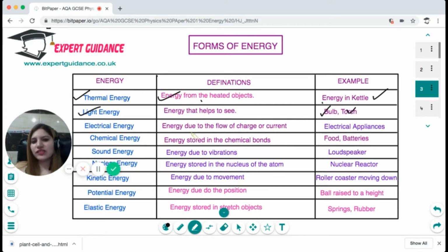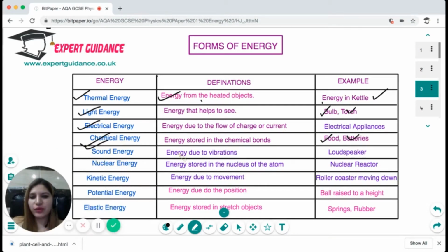Electrical energy is the energy due to the flow of charge or current. So all electric appliances have electrical energy. Chemical energy is the energy stored in chemical bonds, like energy stored in our food and batteries. Sound energy is energy due to vibrations, for example, loudspeakers. Nuclear energy is the energy stored in the nucleus of an atom. For example, in a nuclear reactor, we use this energy.